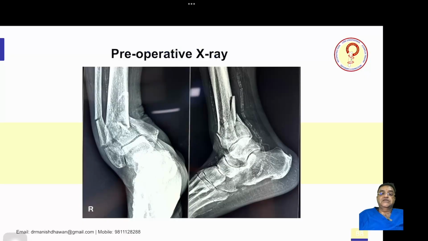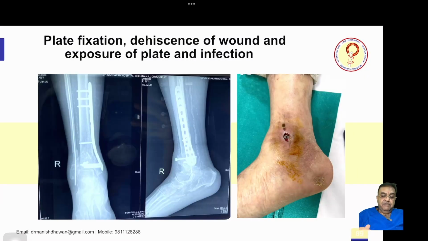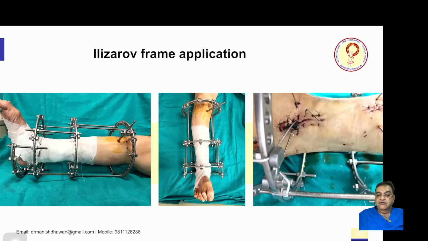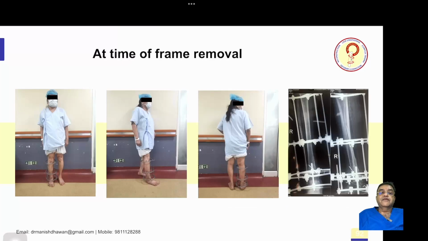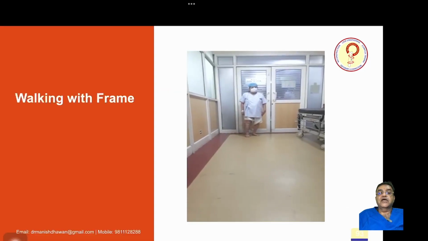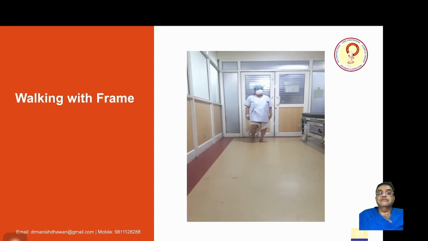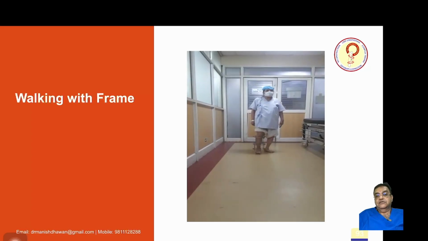So this was the fracture initially. This is a preoperative X-ray. You can see a plate was put in the tibia on the medial side and a fibular wire was put. But what happened was that the plate got exposed and there was a discharge from the wound. So it became infected. Now once this happens, Ilizarov is one of the modalities to tackle this situation. So the plate was removed, the fibular wire was retained, and an Ilizarov frame was applied. So this was the situation post-op, and this is the patient with the Ilizarov frame. You can see the patient is walking comfortably on the Ilizarov frame. This video is shot just before the removal of the frame.